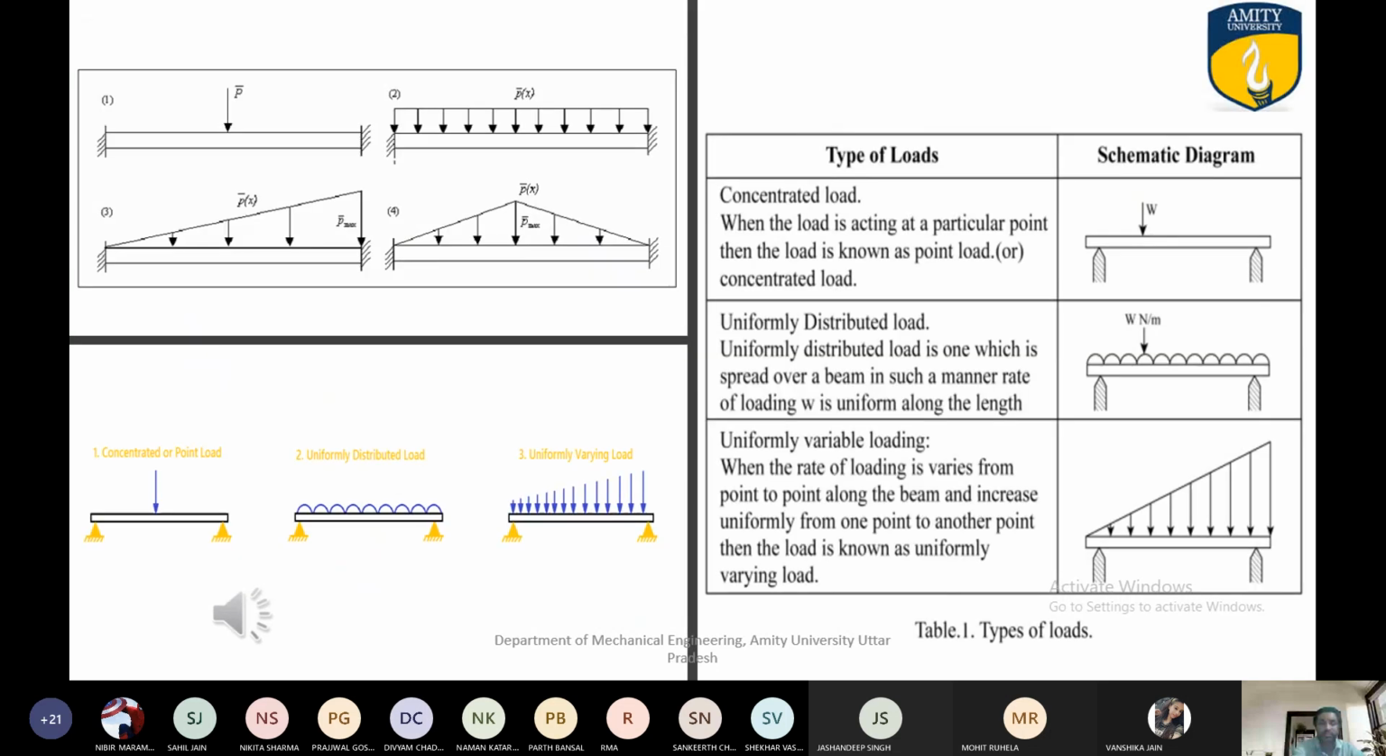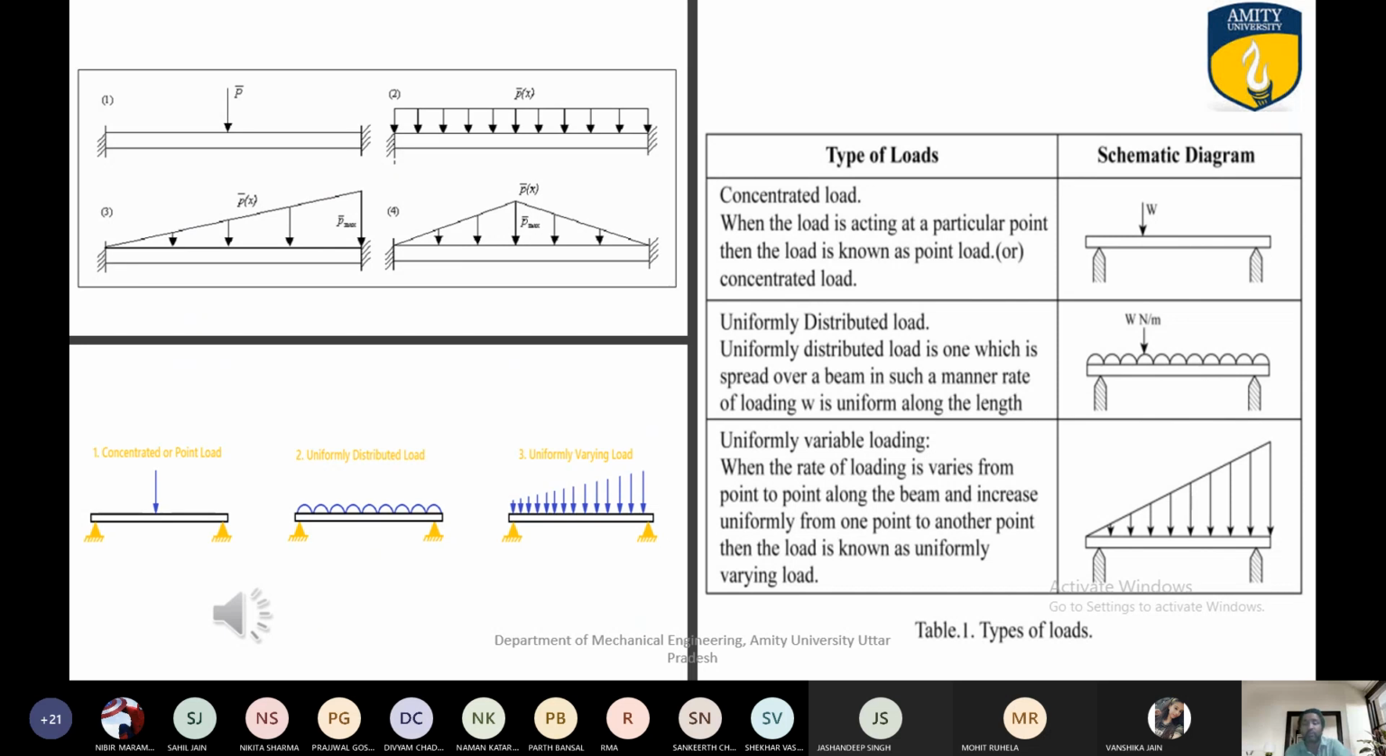These are the types of load we have already discussed: the concentrated load or point load. You know it very well. Then the uniformly distributed load. You can write a definition here. Concentrated load: when the load is acting at a particular point, the load is called a point load or concentrated load. Uniformly distributed load is one which is spread over a beam in such a manner that the rate of loading W is uniform along the entire length. So this is the definition of UDL.